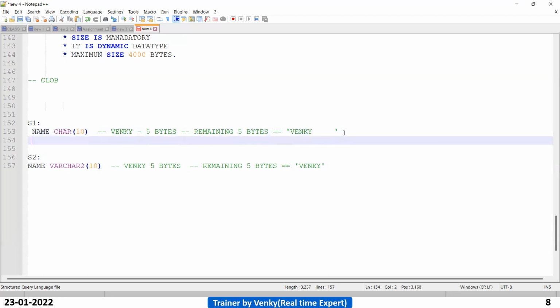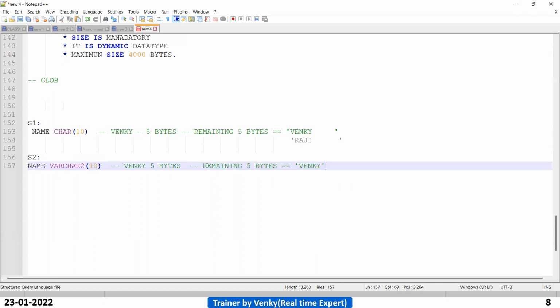For example, you have inserted only 4 bytes, Raji. Remaining 1, 2, 3, 4, 5, 6, remaining 6 bytes, it will apply the blank pads.